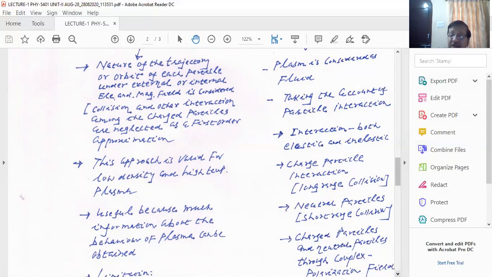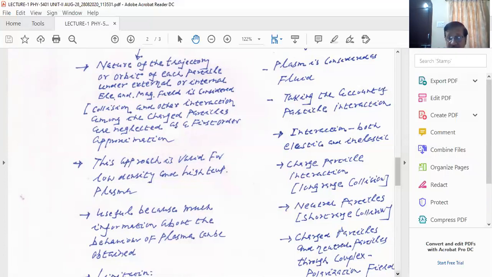That means the temperature is calibrated in terms of kinetic energy, given in electron volts. There is a conversion factor: 1 electron volt corresponds to a temperature of 11,600 degrees Kelvin. This you should remember.